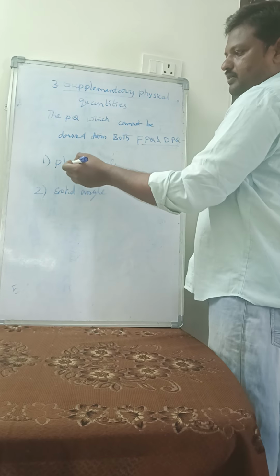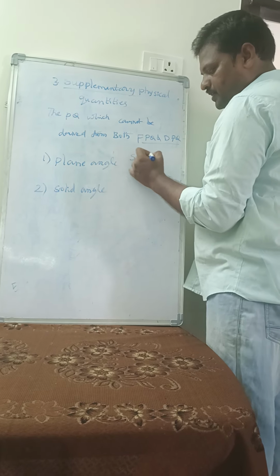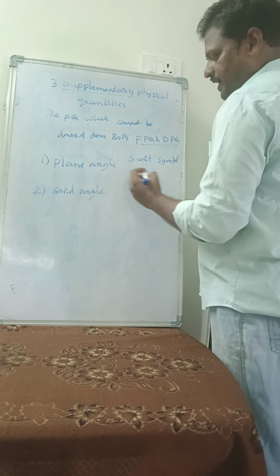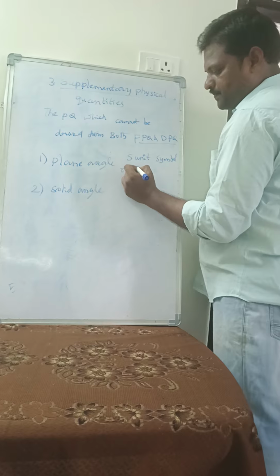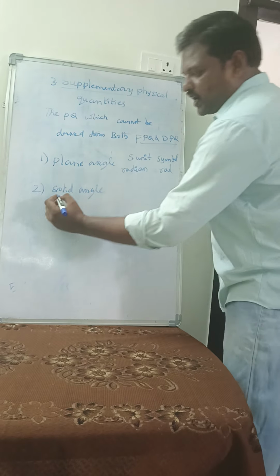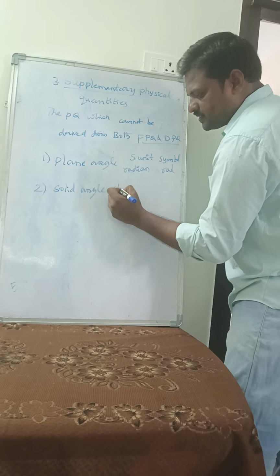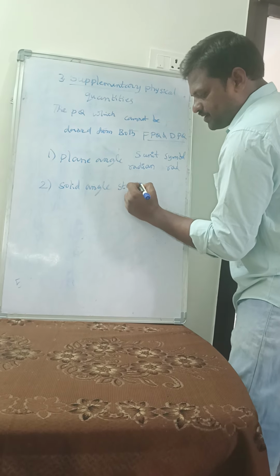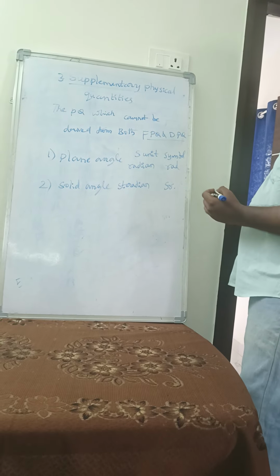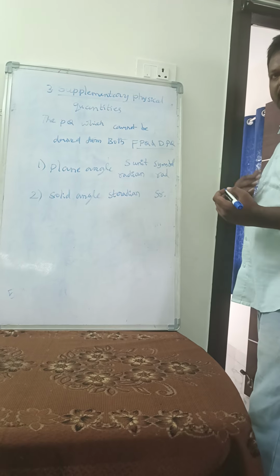The units of the supplementary physical quantities are called supplementary units. The supplementary unit for plane angle is radian. Symbol is RAD. The supplementary unit for solid angle is steradian. Symbol is SR.